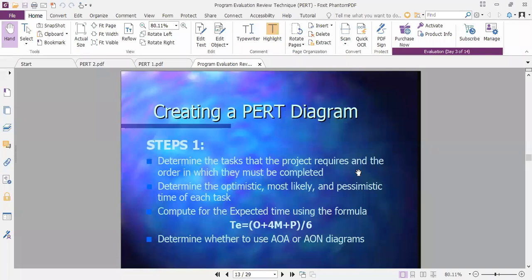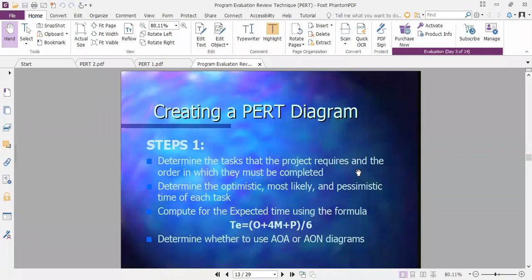TE or TA is equal to TO, the optimistic time, plus 4 into TM, the most likely time, plus TP, the pessimistic time, all in brackets, divided by 6. By using this formula, you can calculate the average time TA or expected time TE. Average time and expected time are both the same.